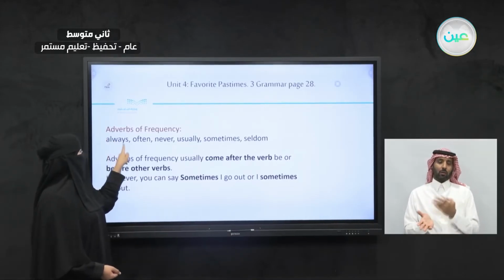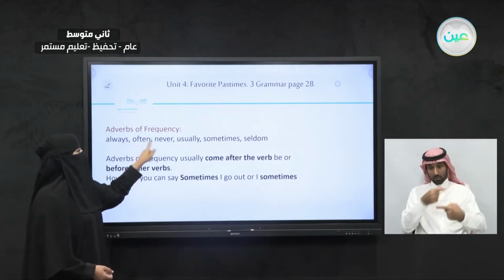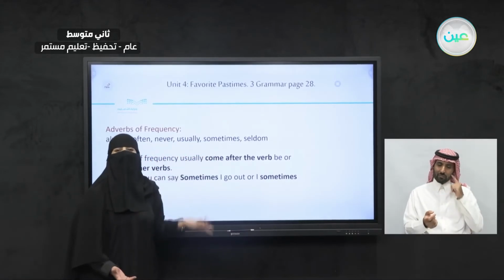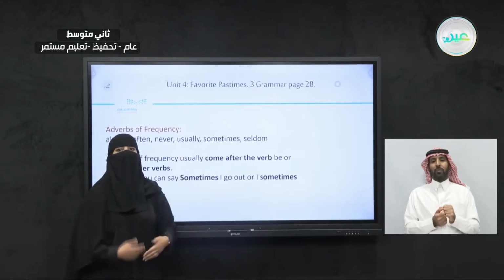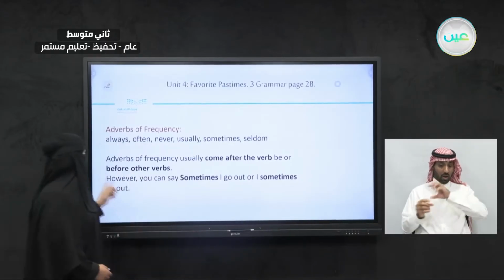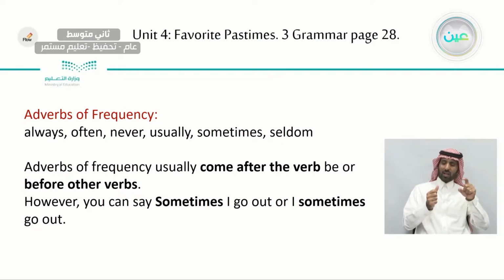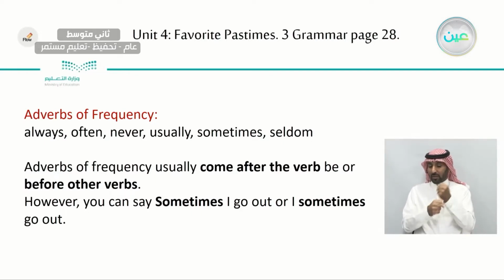Now, we have the words always, often, never, usually, sometimes, and seldom. But how can I put it in a sentence? How can I use it? Let's take a look. Adverbs of frequency usually come after the verb to be, or before other verbs. Let's take a look at this example here.